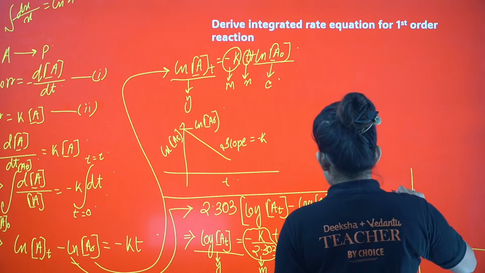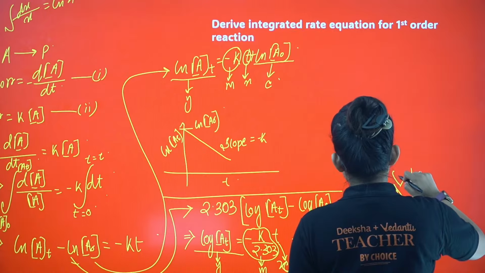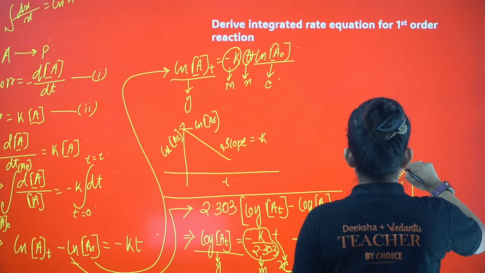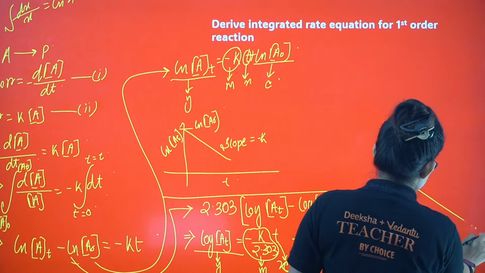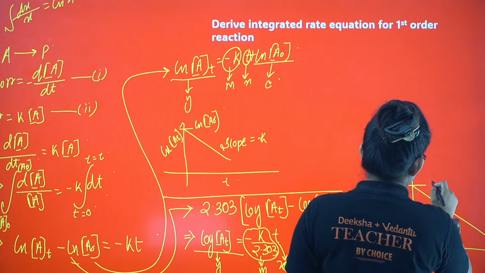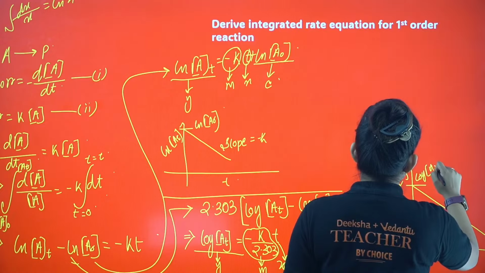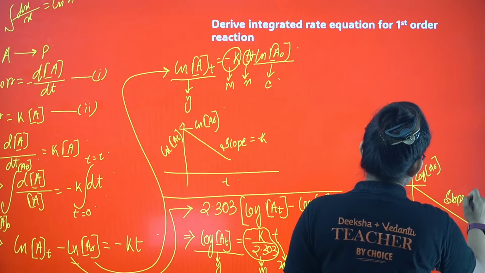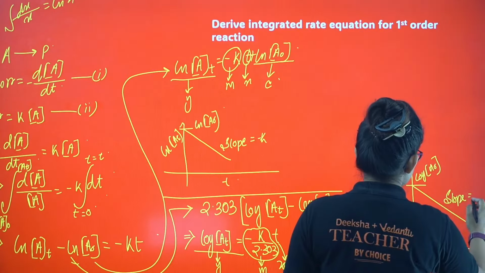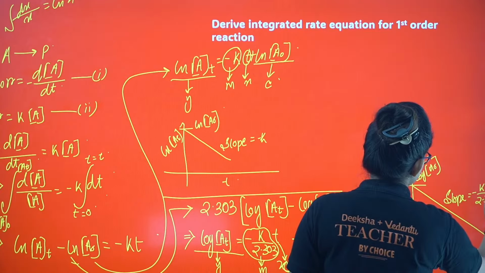Let's say y-axis is log of AT, be careful, log of AT versus T graph, right? It will give you again this type of graph with the intercept value log of A0. So whenever you are using log, the slope value will be minus K by 2.303.